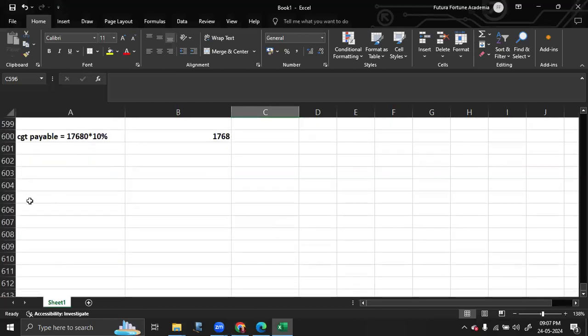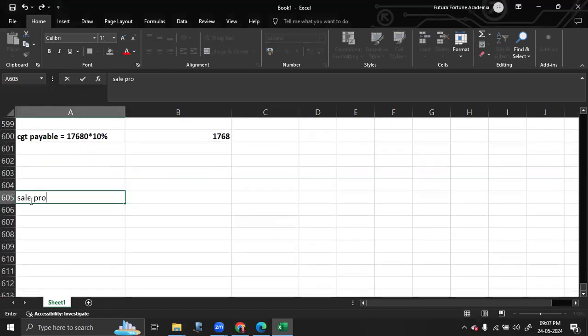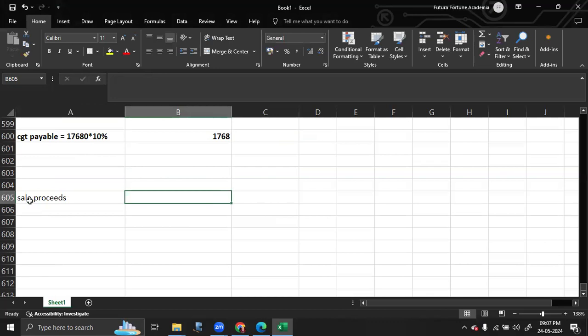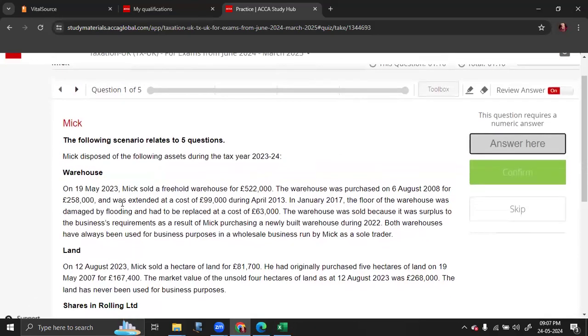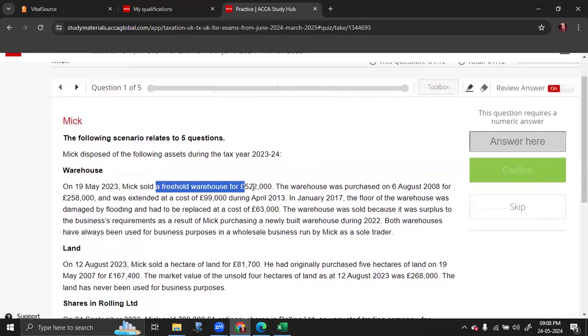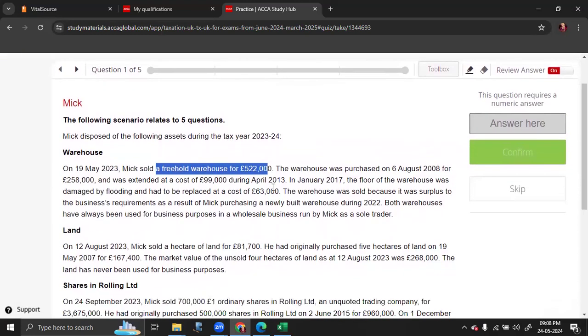So let us do the calculation. First, we'll take the sale proceeds related to the warehouse. They sold the warehouse for 522,000, it was purchased for 258,000 and extended at 99,000. There was a replacement cost.